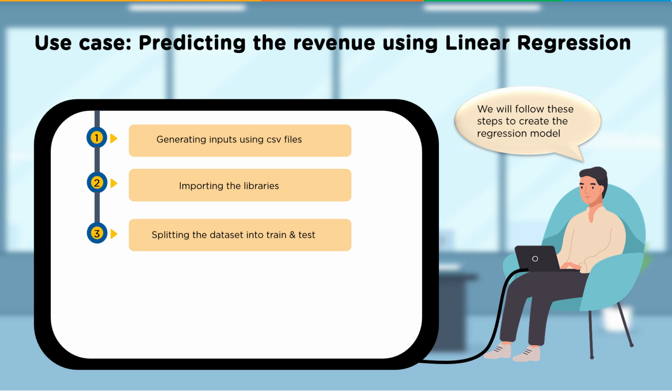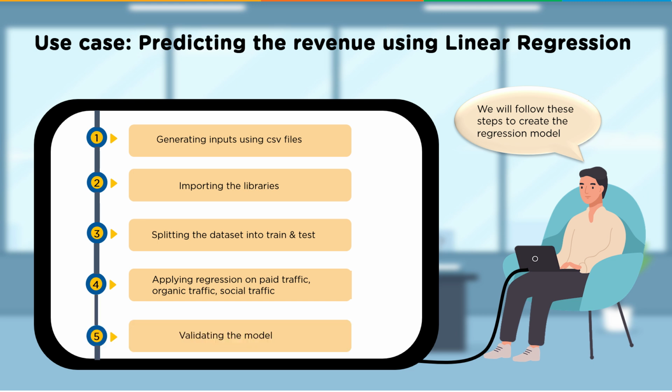Very important whenever you're doing any kind of data science. Applying regression on paid traffic, organic traffic, social traffic. So we're going to apply a regression model on them, and then we're going to validate the model. That's the whole reason we split it into training and testing, so we can now validate to see just how good our model is.